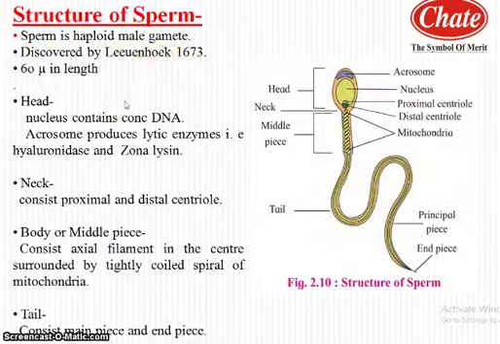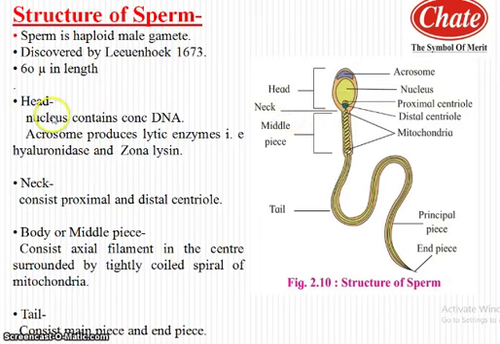Now, as a result of spermatogenesis, we find the formation of the sperm, also termed spermatozoon. The sperm is the haploid male gamete, which was discovered by the scientist Leeuwenhoek. Sperm is a microscopic filament-like structure having an average length of 60 micron, and it is broadly divided into three distinct parts, that is head, middle piece and tail. But the head and middle piece are connected by a short indistinct portion, that is the neck.